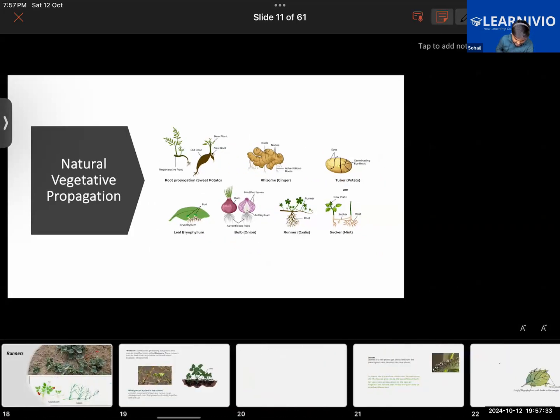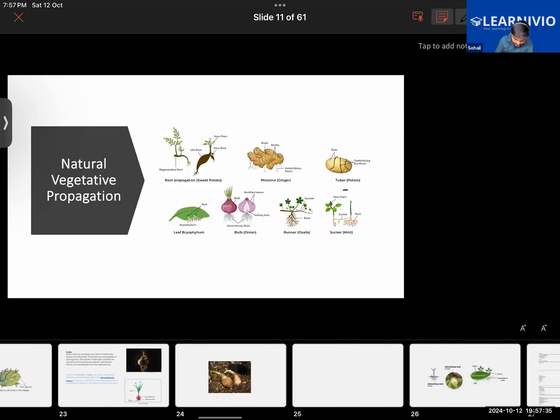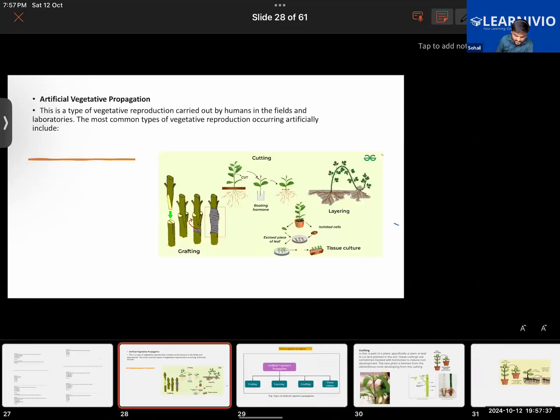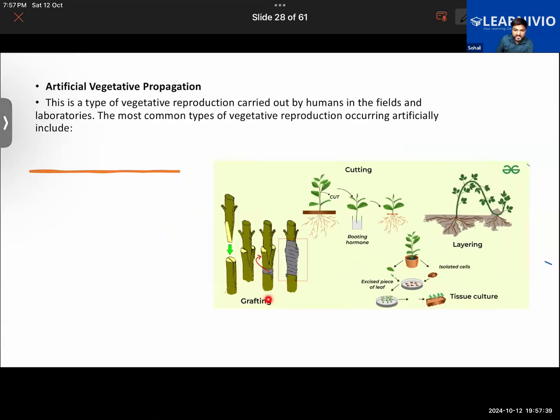Now tell me, look at this image here. Is it occurring naturally or is there a human intervention in this? It is done by us humans. But this is also vegetative propagation, because we are not growing it from the seed, we are growing it from the stem. So this is also vegetative propagation, but it is artificial vegetative propagation.